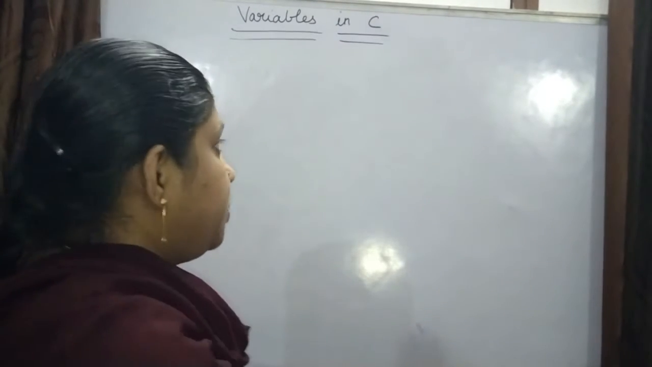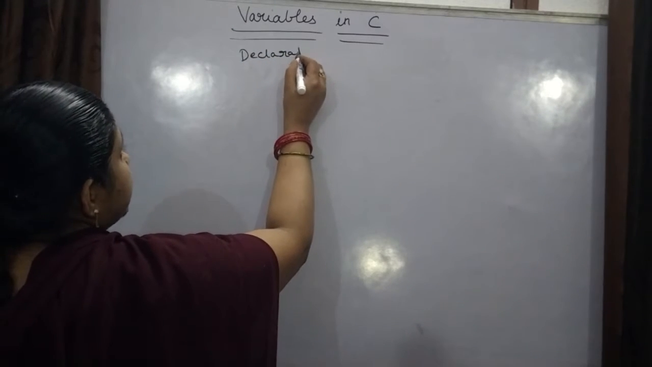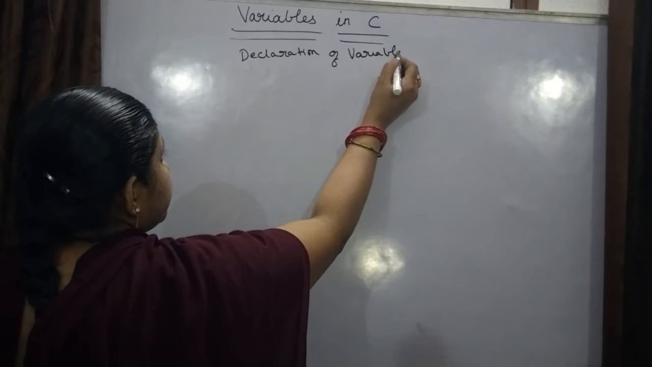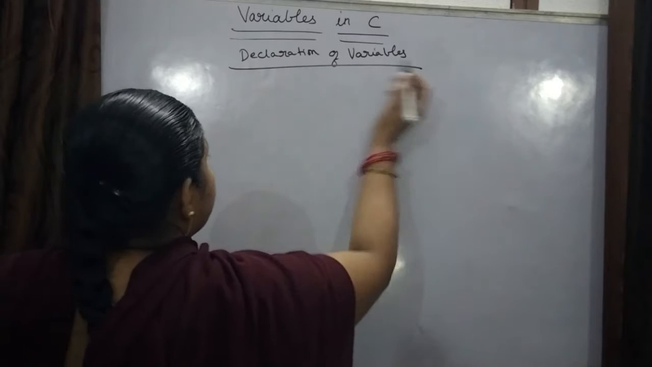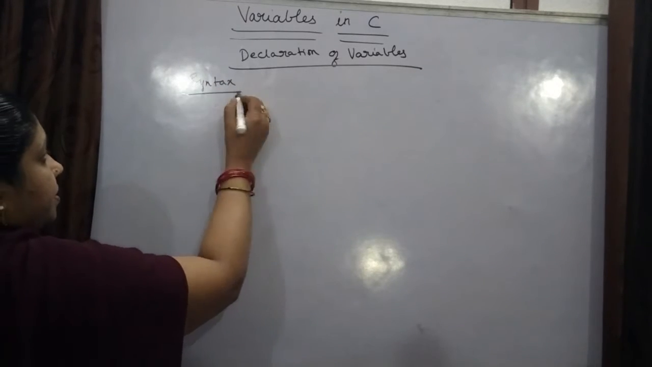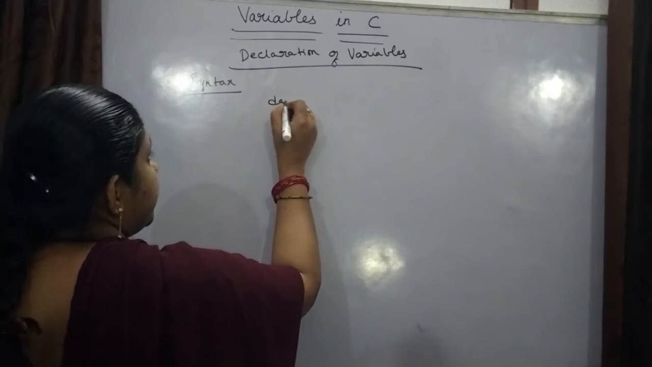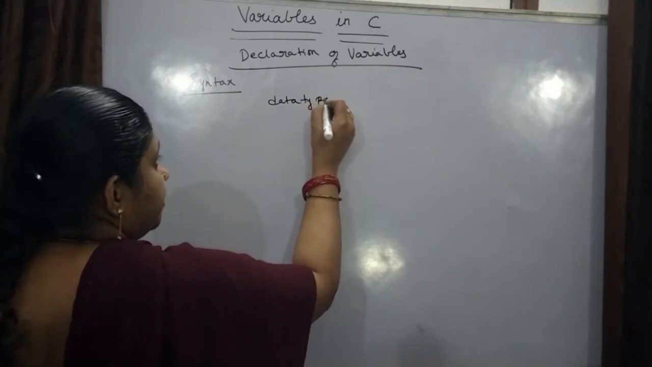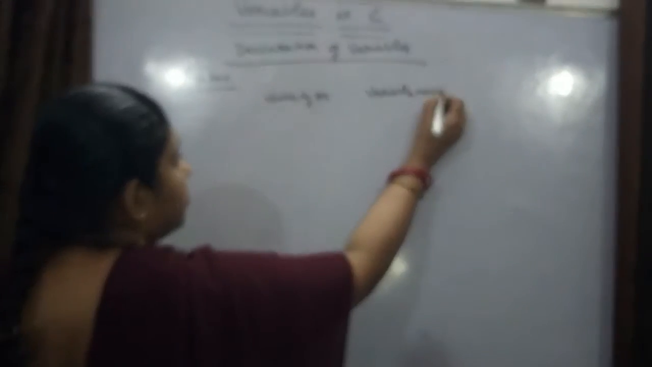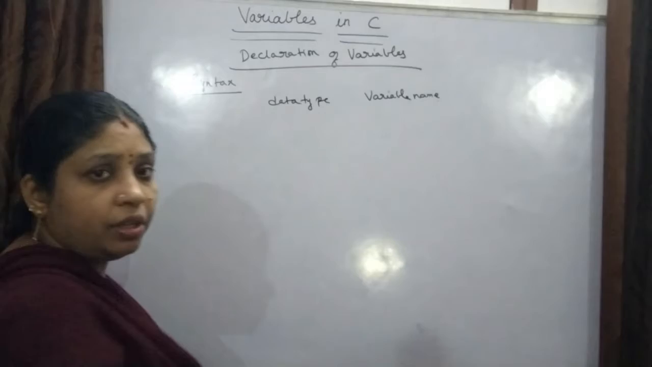Declaration of variables, I am explaining. So how to declare a variable? The syntax I am going to say. Declaration of variables. Now the syntax: how to declare a variable. First data type, then variable name. In this way you can declare; this is the syntax for the declaration of variables.